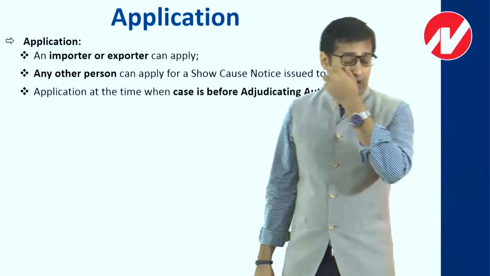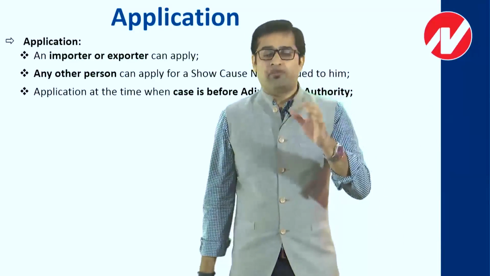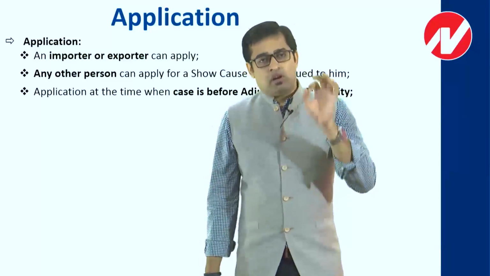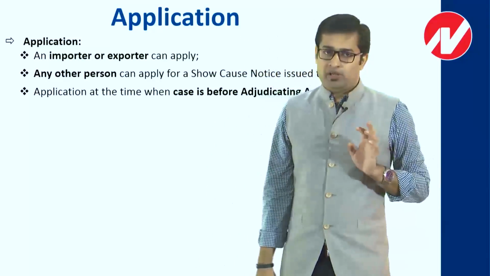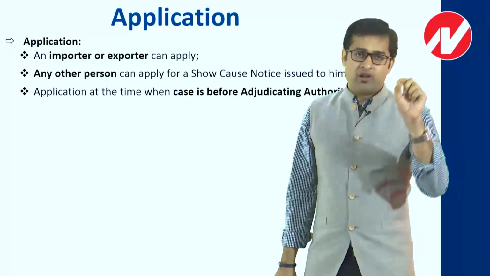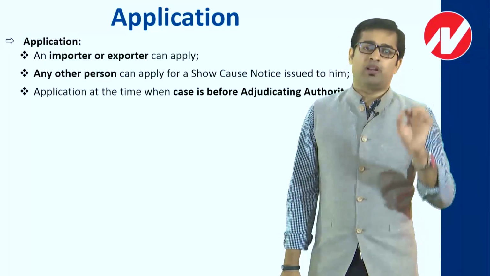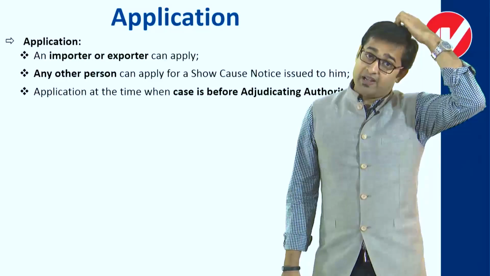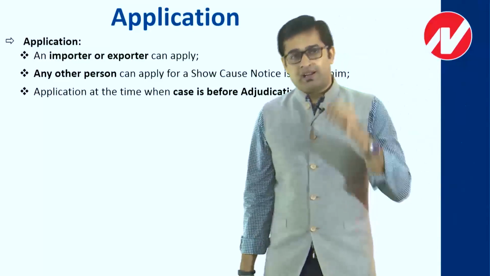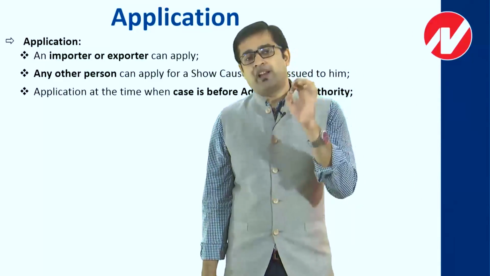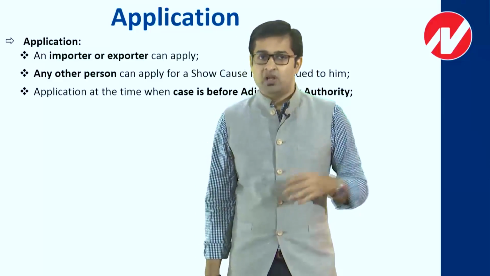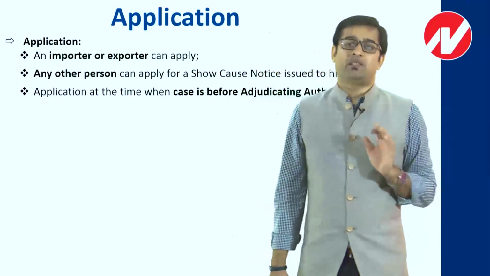Let me explain. Let's say on 1st June of a year, any year, I get a notice from the adjudicating authority. The moment I get that notice, I can simply say that my case is now pending with the adjudicating authority, and since it is with the adjudicating authority, I can straight away approach the Settlement Commission. So from 1st June my proceeding has started.